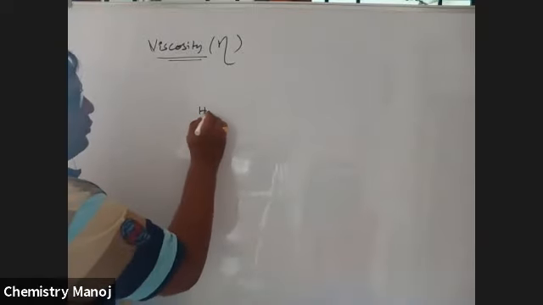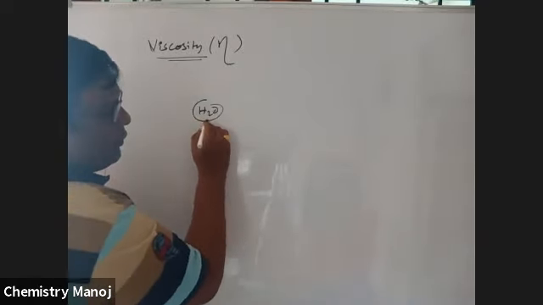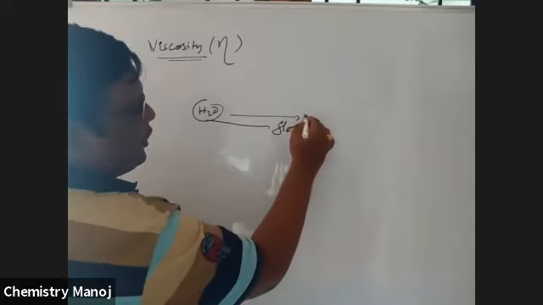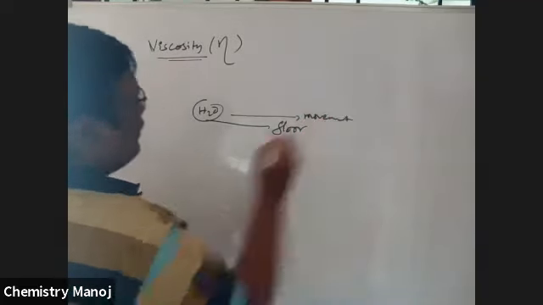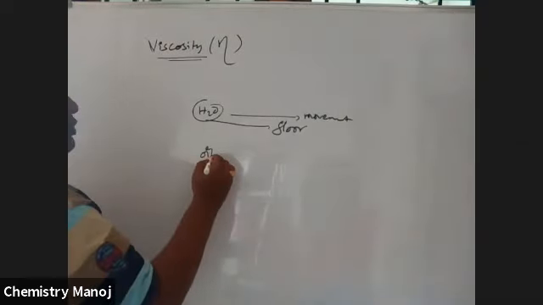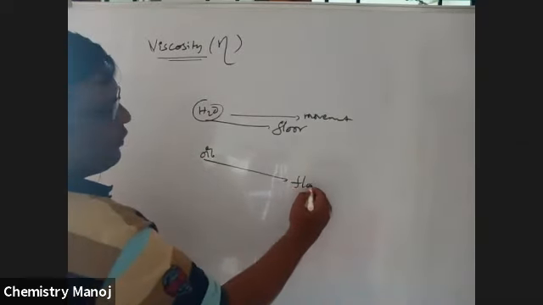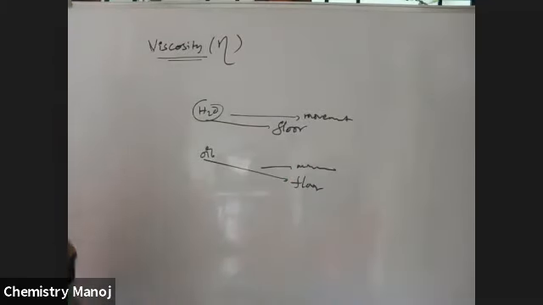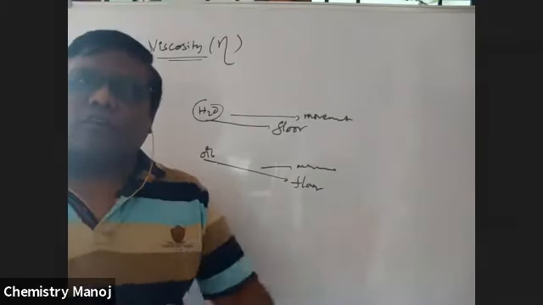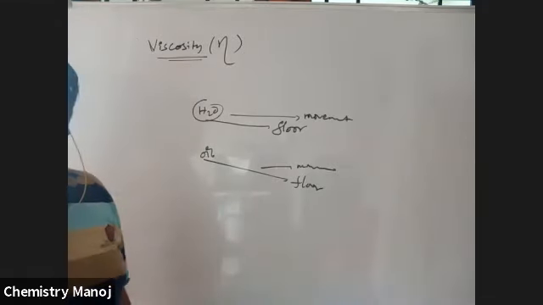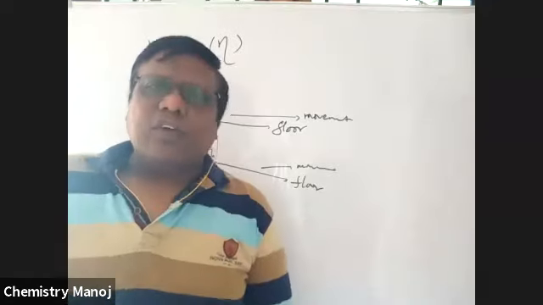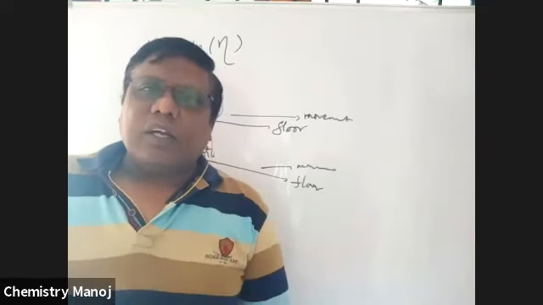For example, I'm going to pour water on the floor. See the movement of the water molecules. Next, oil is poured on the floor. See the movement: which is free to move, oil or water? Water is free to move.